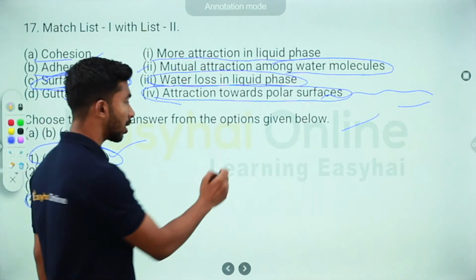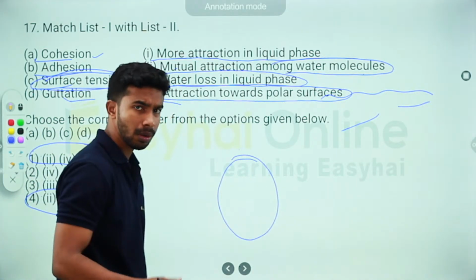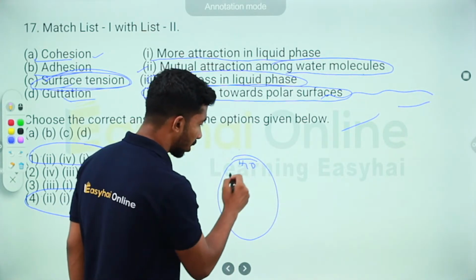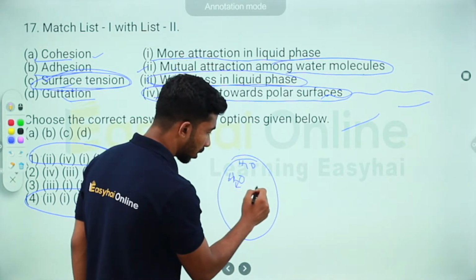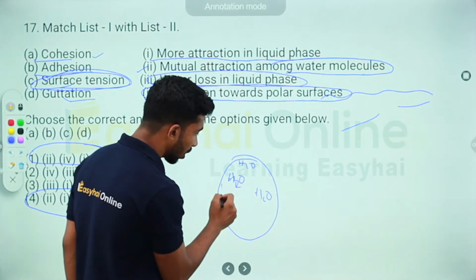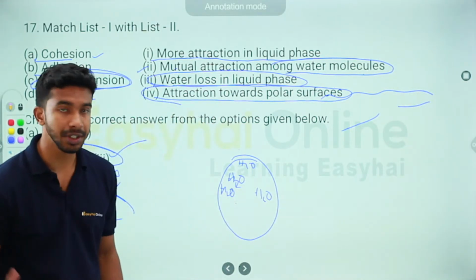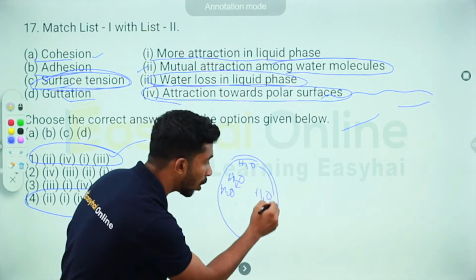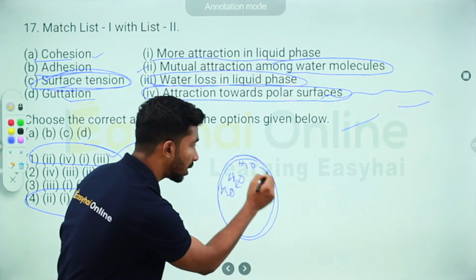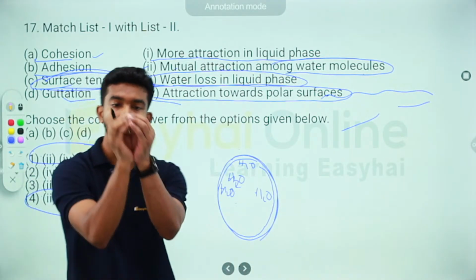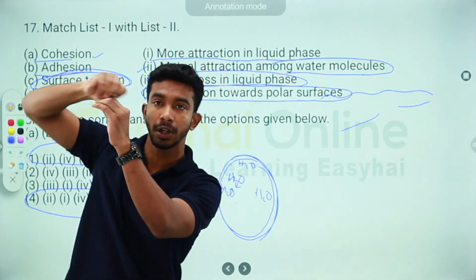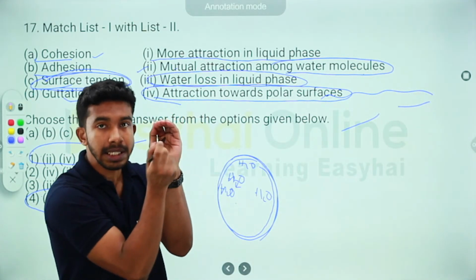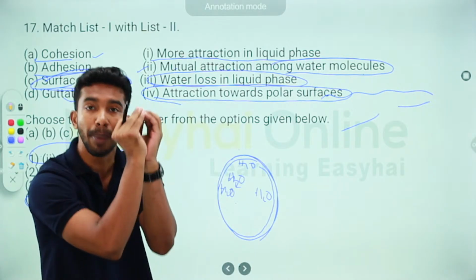Now, let's imagine a drop of water. There are lots of water molecules inside. H2O, H2O, H2O. Now you have to imagine that this drop of water has lots of molecules that make up the surface of the drop. The surface of the drop has lots of water molecules in it, and then on the inside is what makes up the entire bulk of that drop.